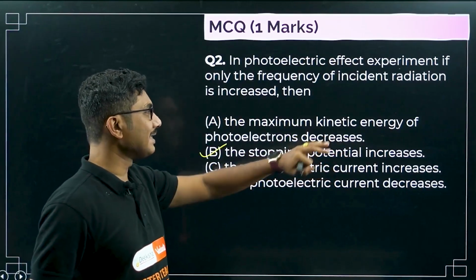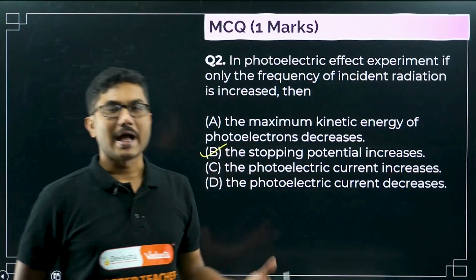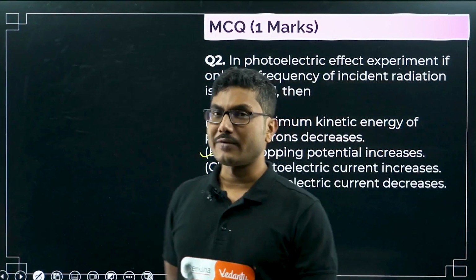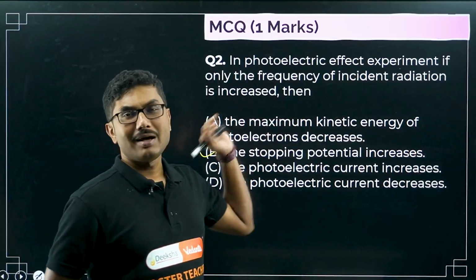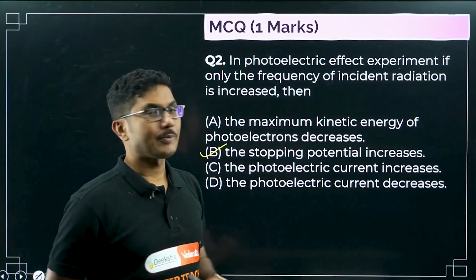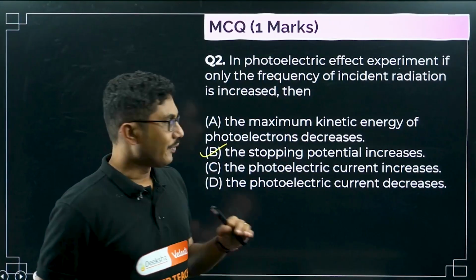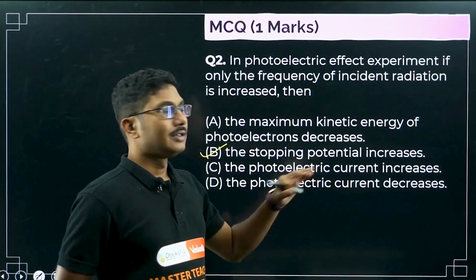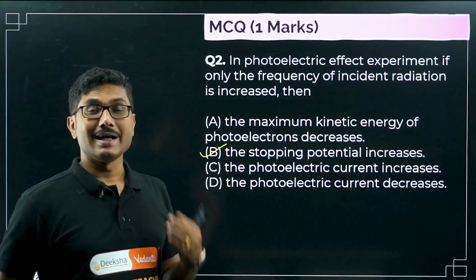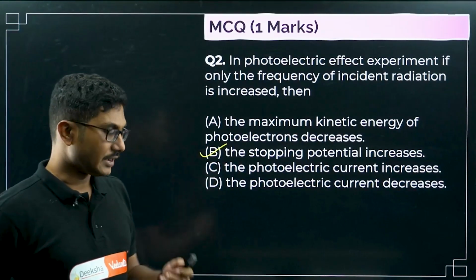Kinetic energy and stopping potential are actually cousin brothers, because you have to multiply a factor to convert one to the other, so they are the same thing. Kinetic energy and stopping potential depend on frequency, whereas the maximum current or saturation current depends on the intensity of the incident radiation.